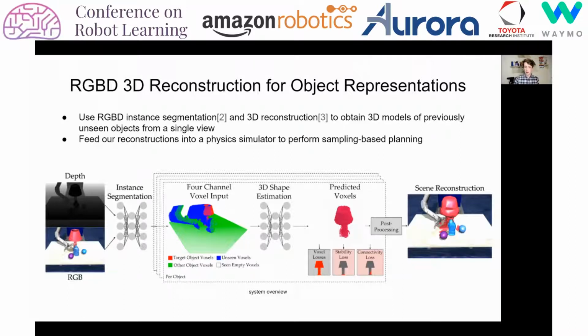In this slide, we describe our 3D reconstruction and planning system. We first use an RGB instance segmentation network to segment an image into separate object instances. We then use a 3D shape estimation network to take each of these incomplete point clouds and produce a complete 3D mesh from that point cloud. Finally, we feed our reconstructions into a physics simulator and perform sampling-based planning on the reconstructions. We then transfer this plan back into the real scene and execute it to determine if it's successful or not.